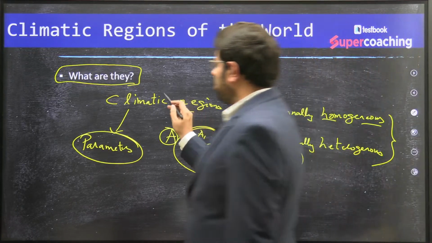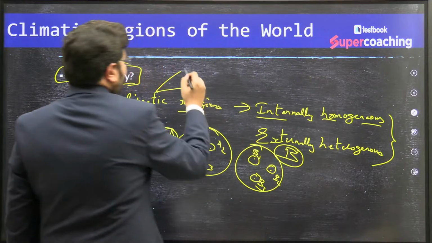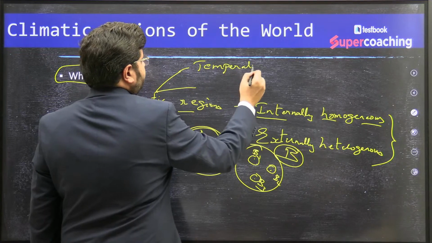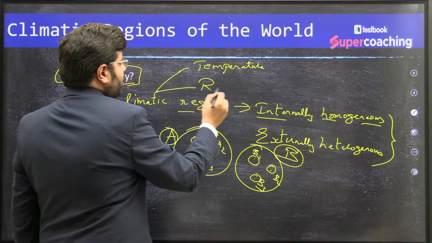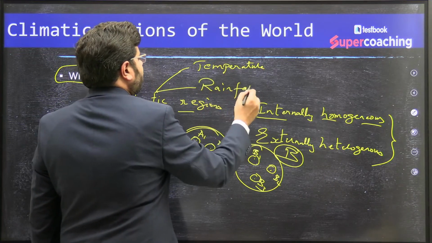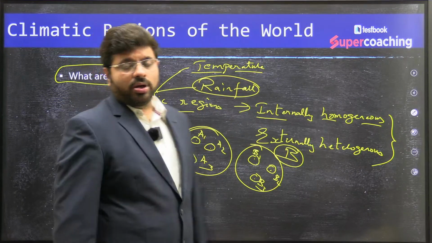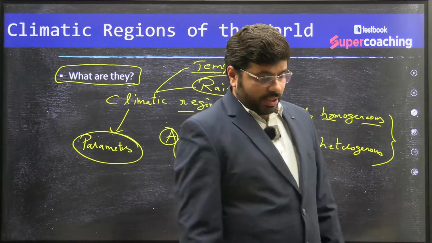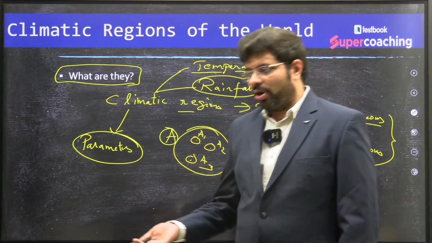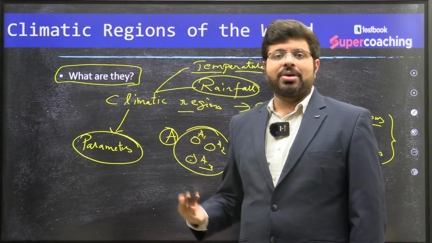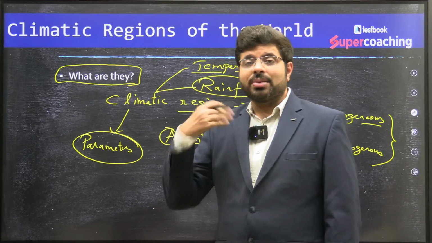So when you talk about climate, what do you consider? You consider temperature and rainfall. When you have uniformity in terms of temperature and rainfall, the climate will be more or less the same. Using this climate as a base, we can understand something about the world.